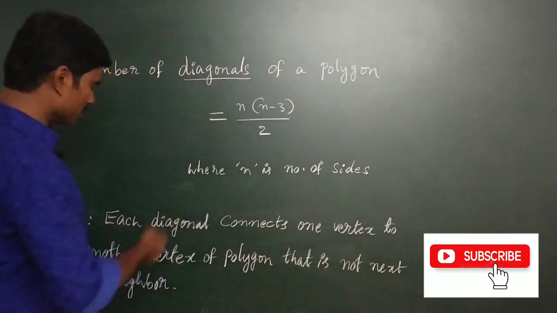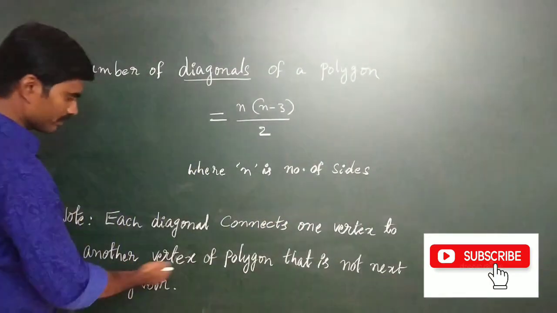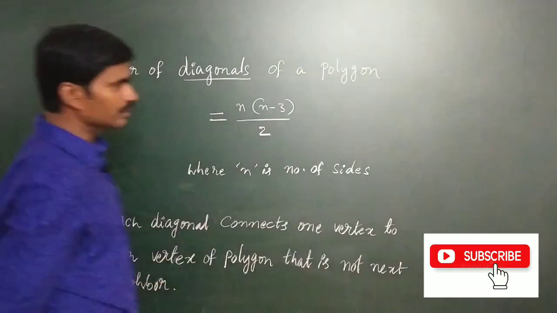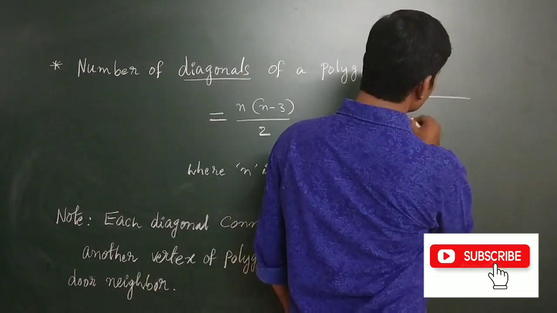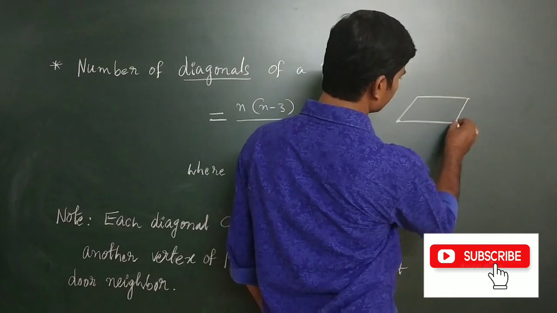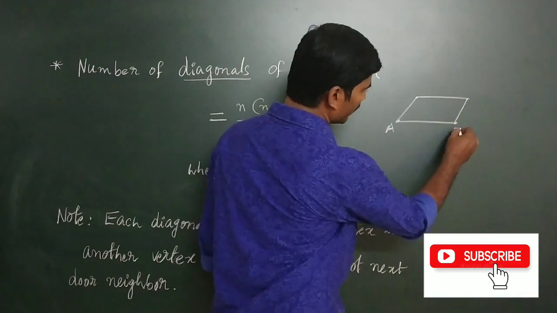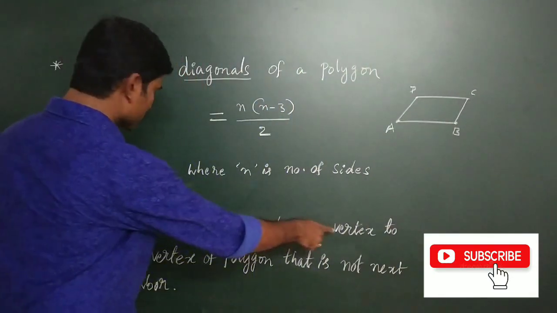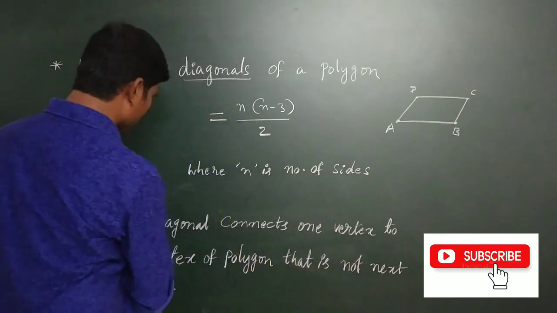What is meant by diagonals? Each diagonal connects one vertex to another vertex of a polygon that is not a next-door neighbor. Suppose I take a quadrilateral, and these are the vertices A, B, C, D. Each diagonal connects a vertex to another vertex that is not a next-door neighbor.